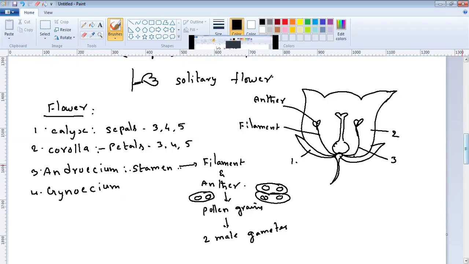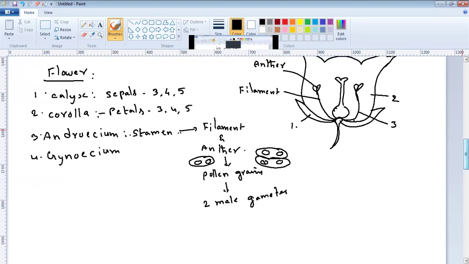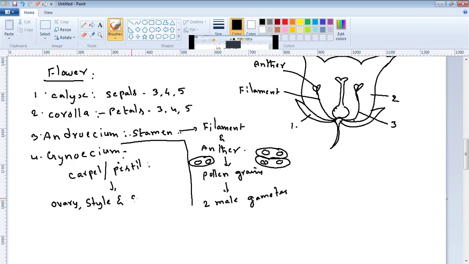Then the last whorl of the flower is called the gynoecium. Individual units of the gynoecium are called carpel or pistil. Each carpel consists of 3 parts: ovary, style, and stigma.